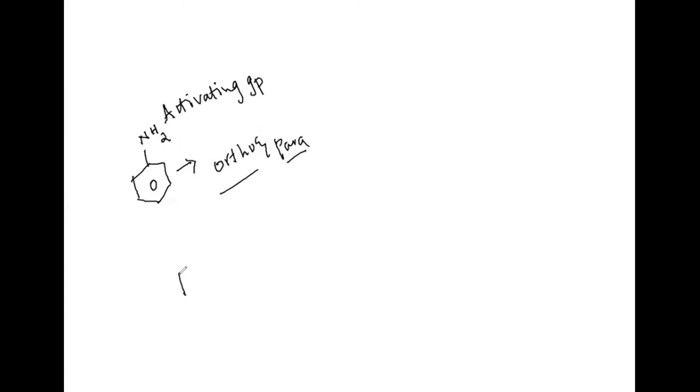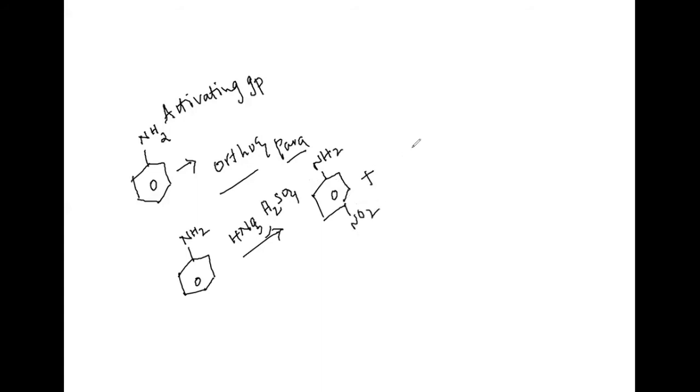But if you use the same aniline for nitration by using HNO3 and H2SO4, it gives products as, first one, NH2 with NO2, this is p-nitroaniline, and here we can write.